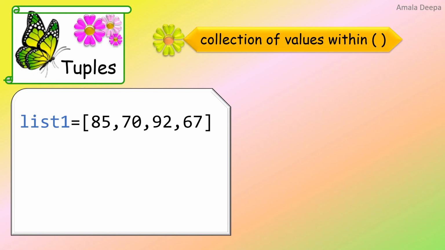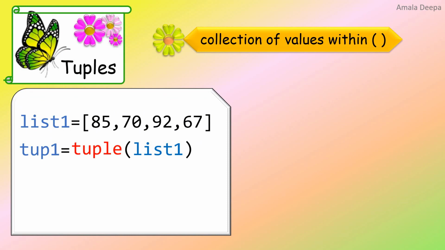Suppose we have a list. Here I have taken list1 with values 85, 70, 92, 67 within square brackets. Recall that when we place elements within square brackets, we create a list. We can convert this list into a tuple by using the tuple function. So you place the list object within the tuple function.